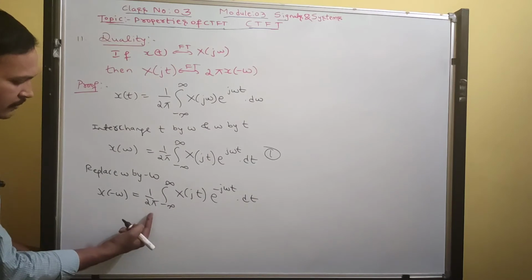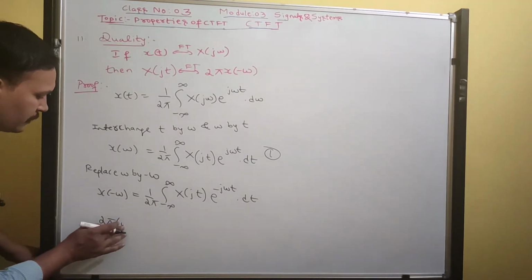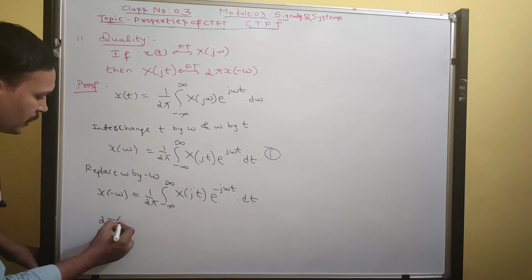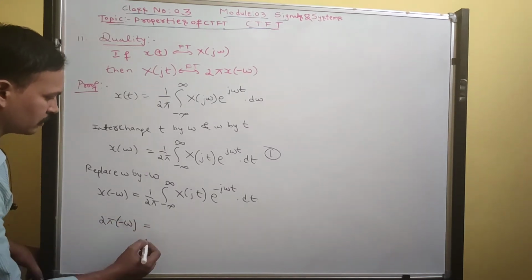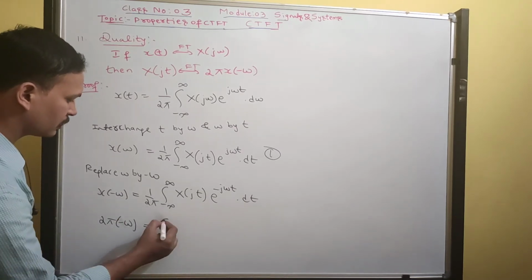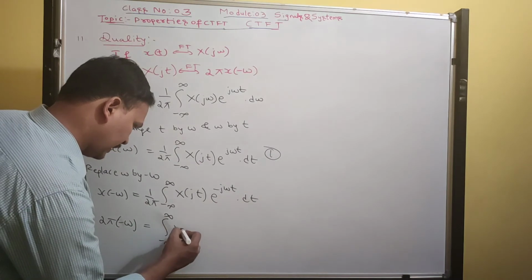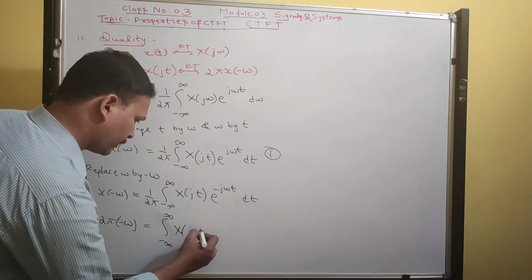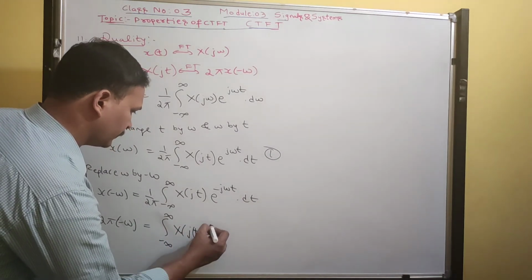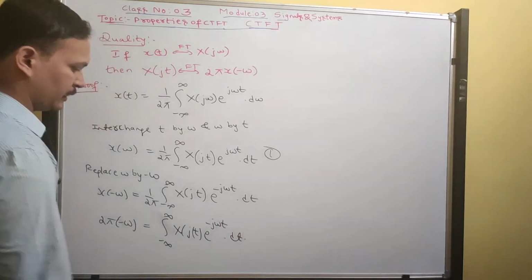Now you cross multiply, then it becomes what? 2π x(−ω) is equal to what? Integral from minus infinity to infinity X(jt) e^(−jωt) dt.